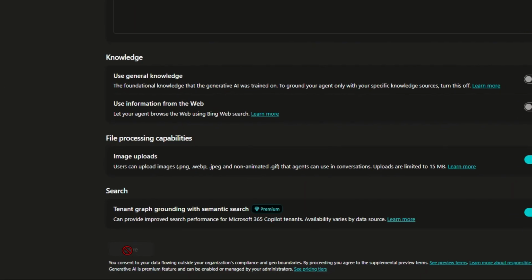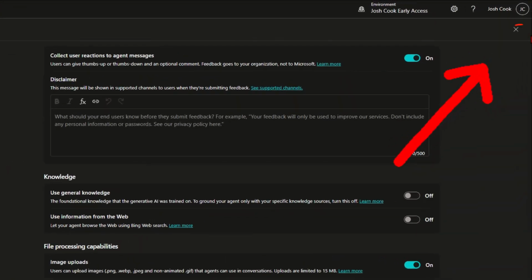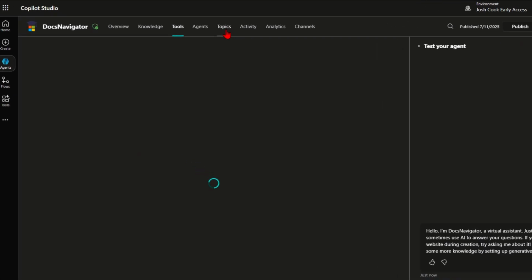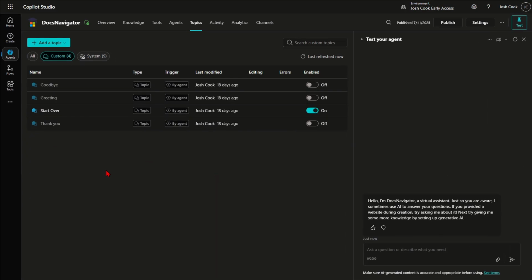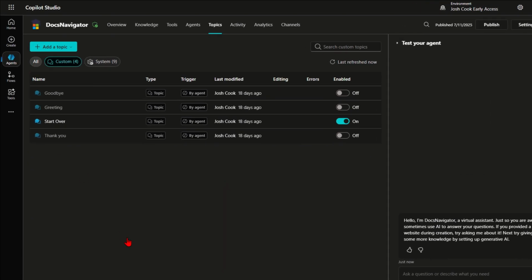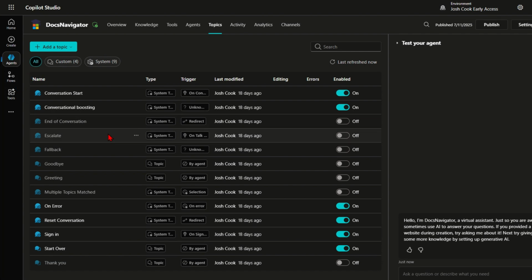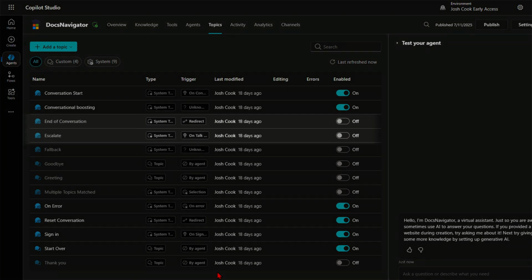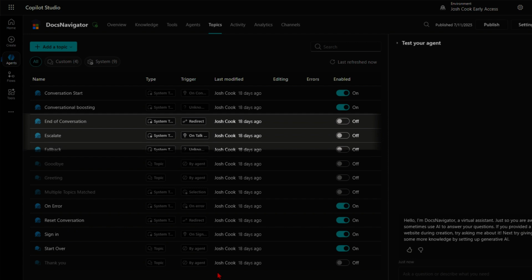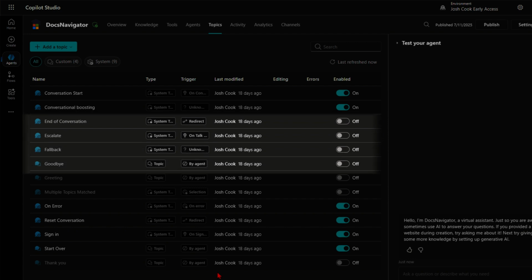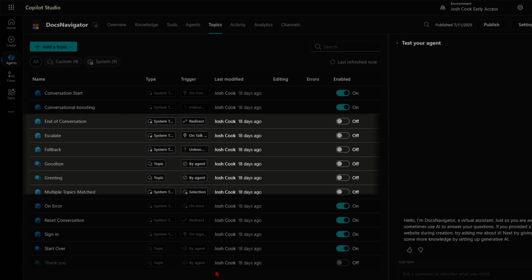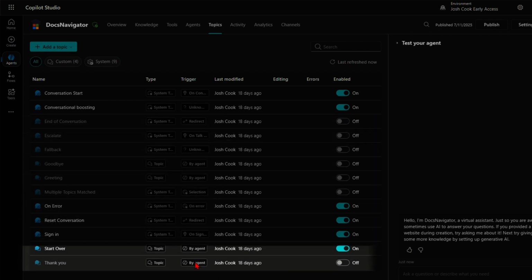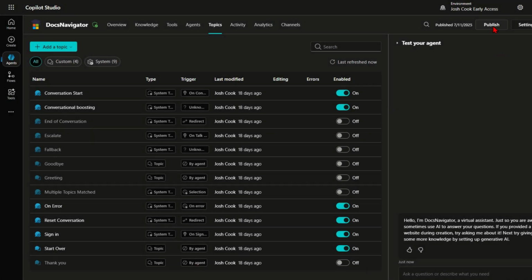After you're done configuring that, you're going to hit save. And then there's one other thing we need to do here. If we click on our topics, we're going to want to turn some of these off. So I'm going to click all. We want to turn off end of conversation, escalate, fallback, goodbye, greeting, multiple topics matched, thank you. All those topics you want to turn off.